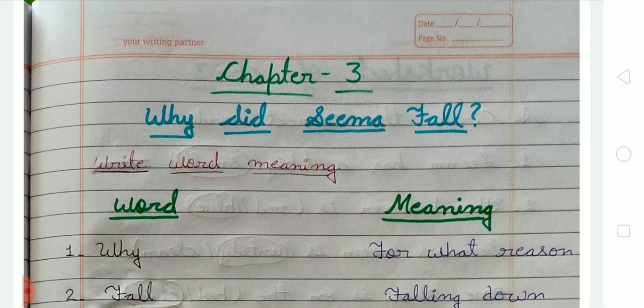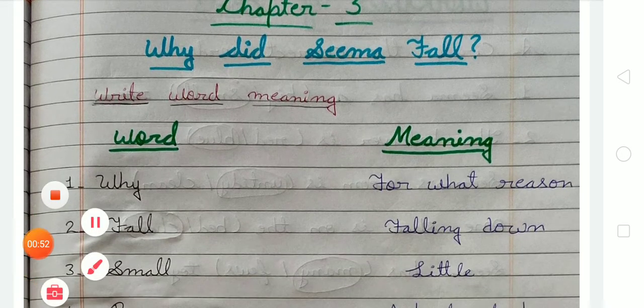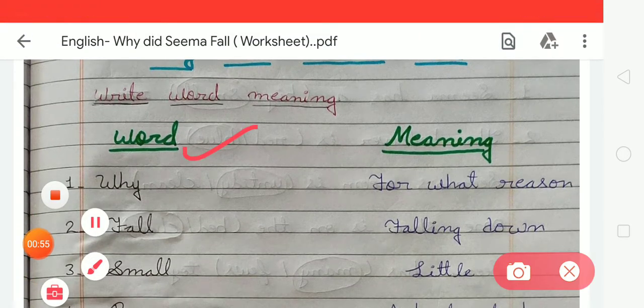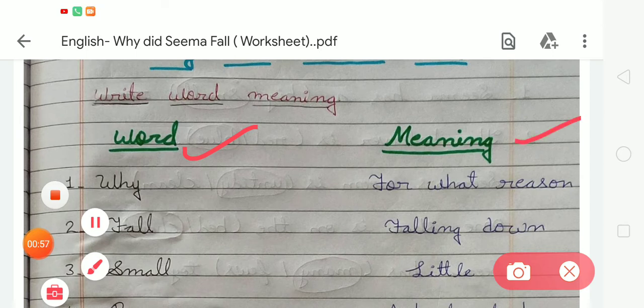Okay. And after that, first of all, you have to write word meaning. So for that, you have to make two columns, one for word and another for meaning. So now start the writing of word meaning. The first word is why. WHY. The meaning of why is for what reason. So you have to write for WHAT what, REASON reason. For what reason? Okay, student.